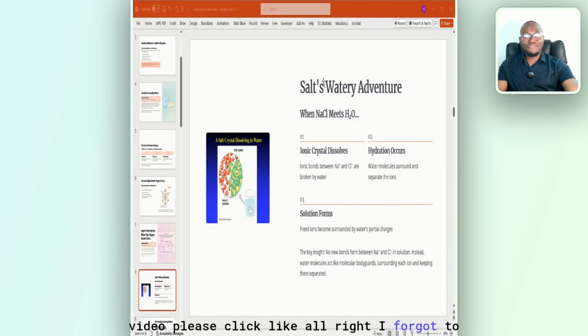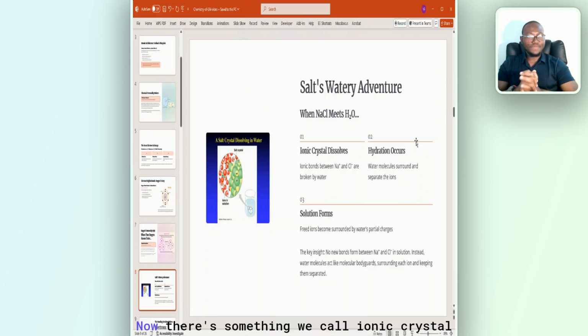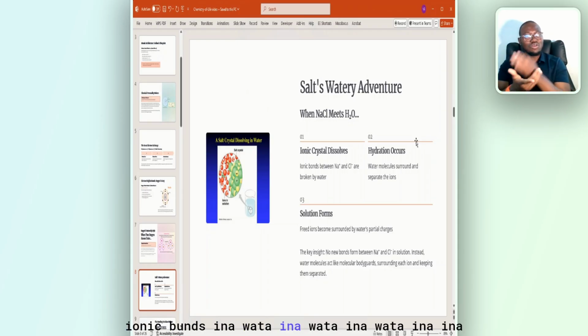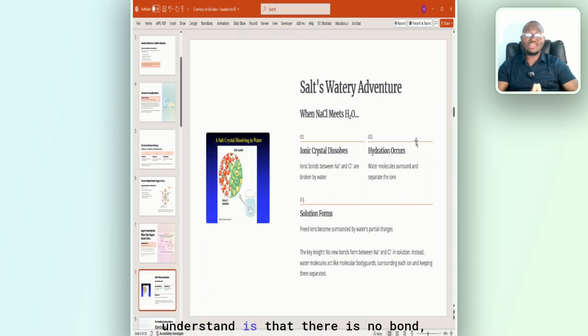All right. Another thing I forgot to mention is how water molecule dissolves sodium chloride. Now there's something we call ionic crystal dissolution. So when you put sodium and chlorine inside water, the ionic bonds between them are what? Broken. So water molecules will surround the sodium and chlorine and separate them apart. So what you need to understand is that no new bond is formed in that solution. It's just dissolution, dissolving of that ionic bonding. Extremely important. We'll see a question with respect to this.